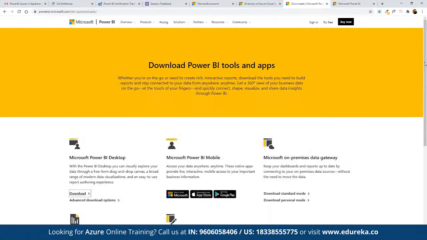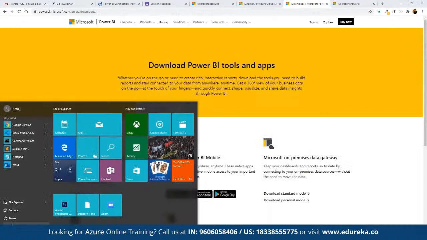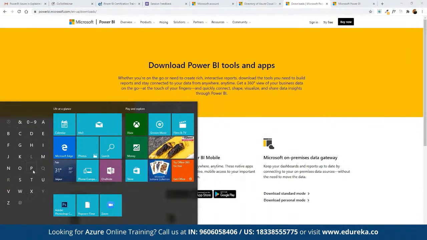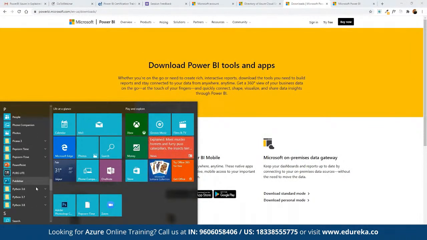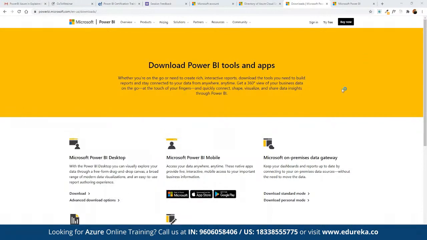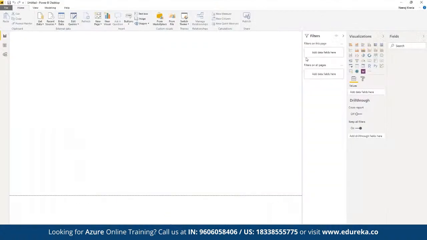All right. Once we have the Power BI Desktop version downloaded, we can open this up. Now Power BI is one of the easiest platforms to get started with. Once we have it downloaded and opened up, we can see this dashboard open in front of us. This is the entire canvas that we have to work on. Here we can work on the entire data set, and here we have different worksheets, as in we can create multiple worksheets. We can get started here.